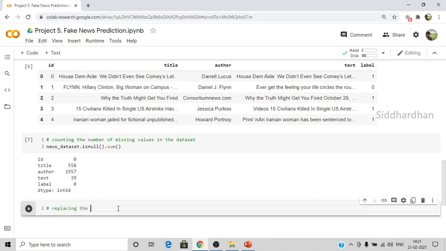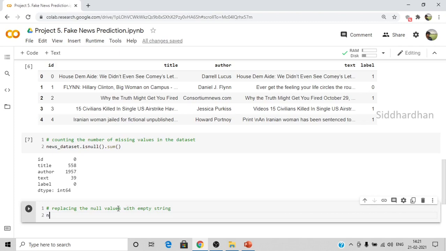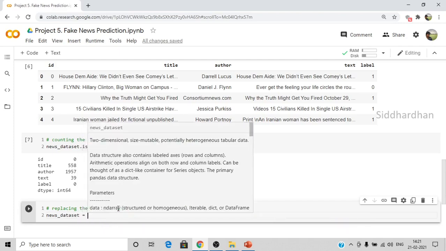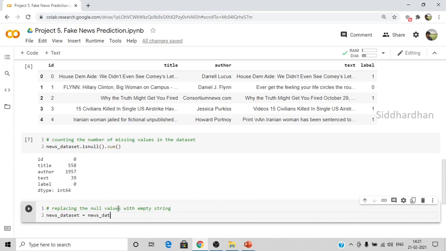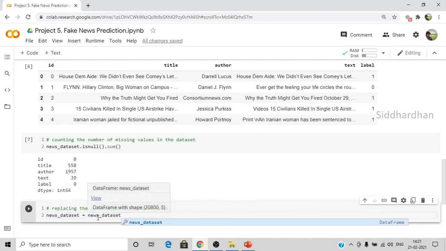Replacing the null values with empty string. I'll mention the data frame name, which is news dataset. So news dataset is equal to, I'm creating the new variable which is the same as our data frame name, news dataset dot fillna.